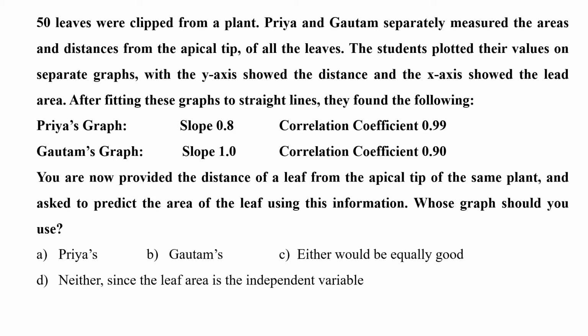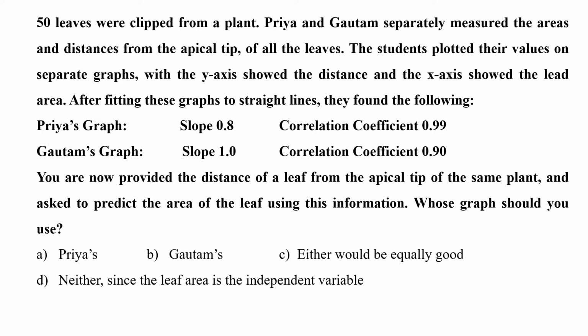You are now provided the distance of the leaf from the apical tip of the same plant and asked to predict the area of the leaf using this information. Whose graph would you use? A. Priya's, B. Gautam's, C. Either would be equally good, or D. Neither, since the leaf area is the independent variable.